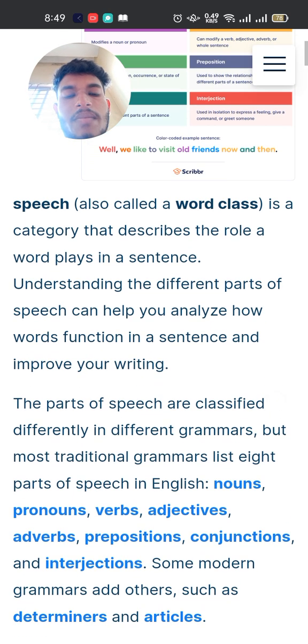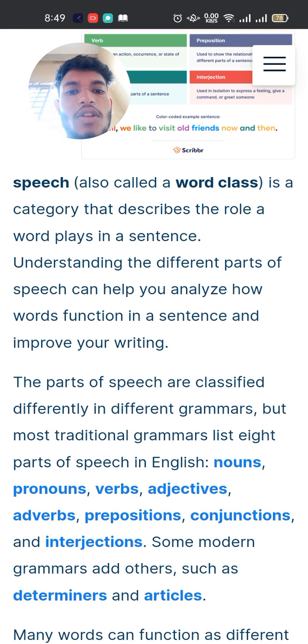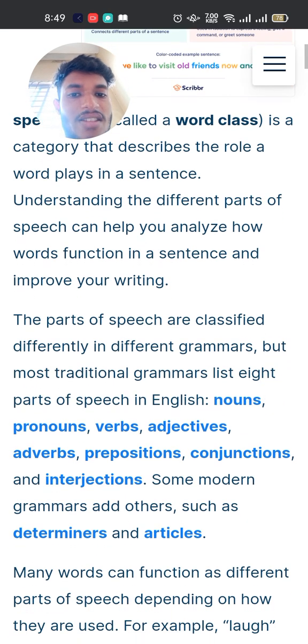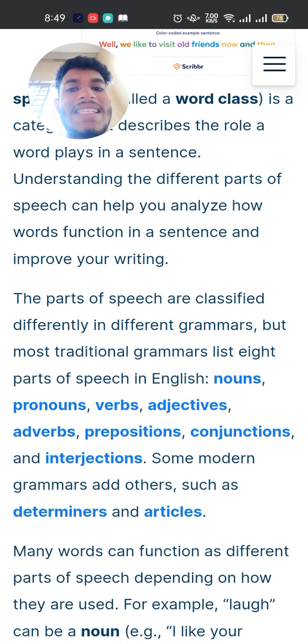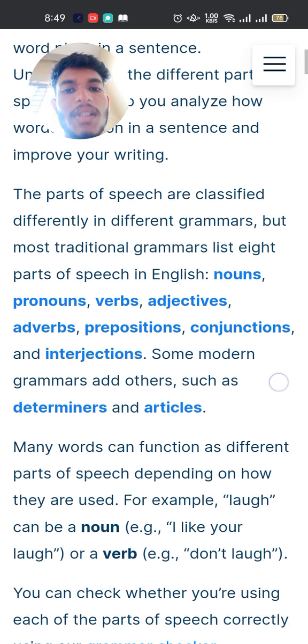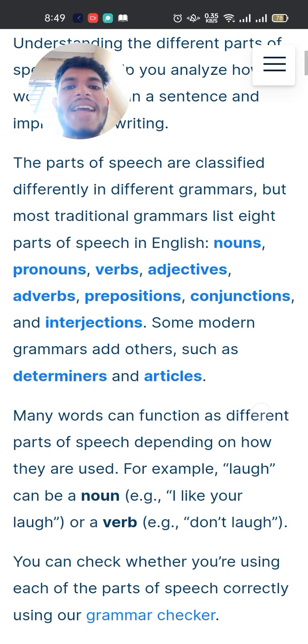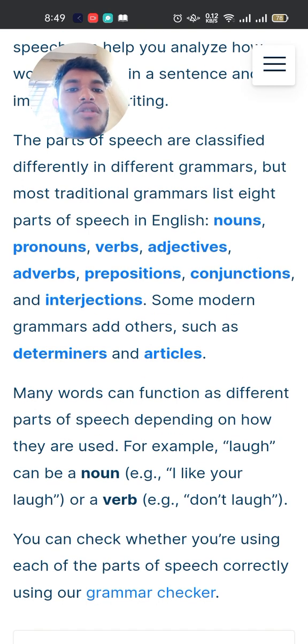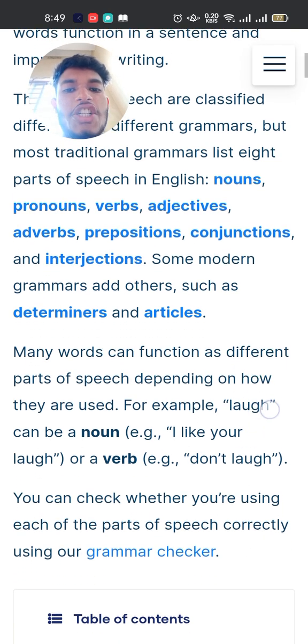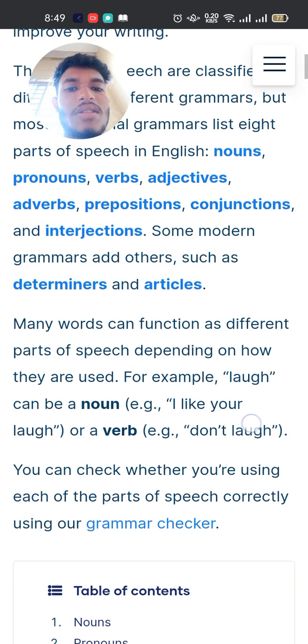A part of speech, also called a word class, is a category that describes the role of a word in a sentence. Understanding the different parts of speech can help you analyze how words function in a sentence and improve your writing. The parts of speech are classified differently in different grammars, but most traditional grammars list 8 parts of speech in English: noun, pronouns, verb, adjectives, adverbs, prepositions, conjunctions, and interjections.